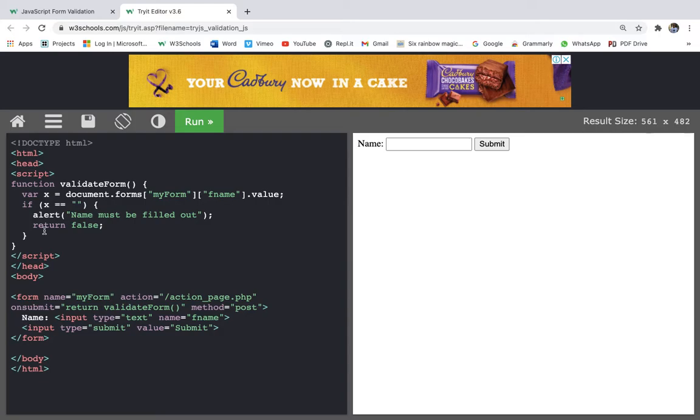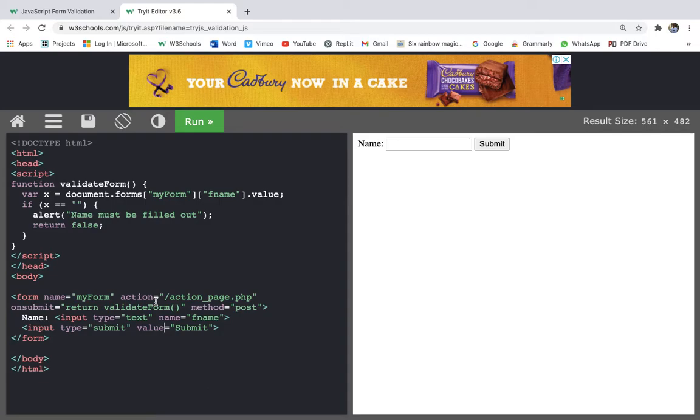So over here, we have created a form. In that we have given an input field. Its type will be text, so we can add text to it. Its name is fname. If we want to access the input field, we access it by its name, so we are setting its name to fname. Then we are doing input type submit, value submit. So this is creating the submit button. And in the form we are doing name equal to myForm. So we are giving it the name myForm, and we are doing action equal to action_page.php.